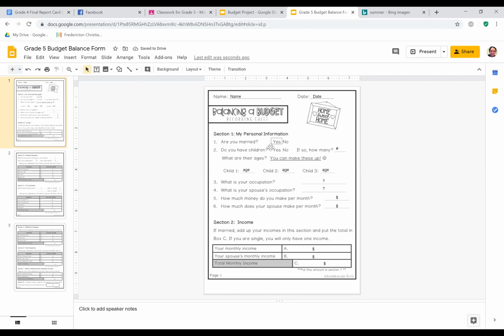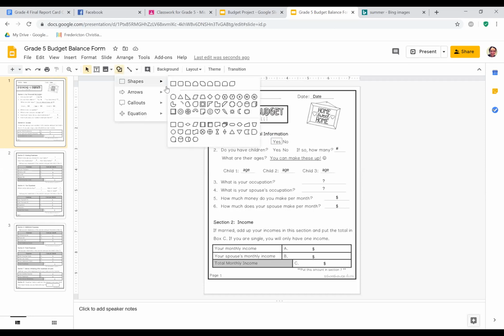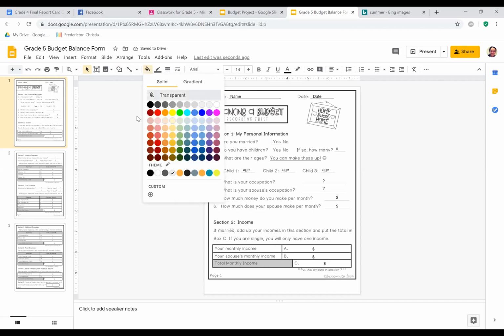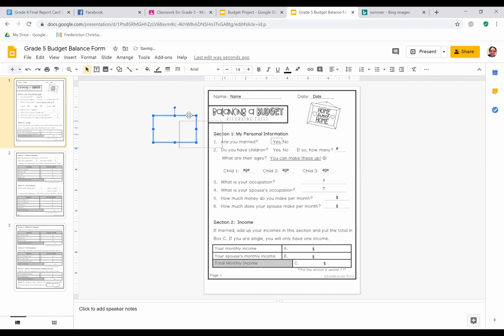Okay. So if you ever have to circle anything, just go to the square, the rectangle, or circle or anything like that up here. Do it like that and then make sure that it's not filled in. So you would want to go to the transparent like that and then it would be transparent. So you could put this over anything. See how that works?